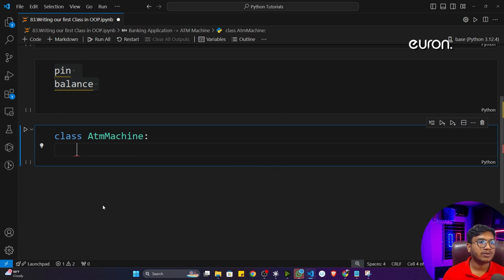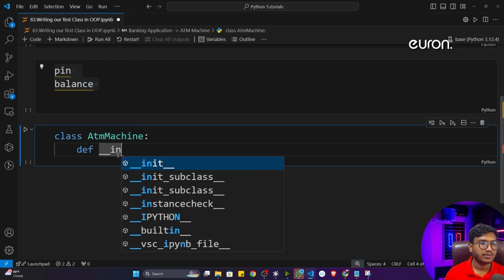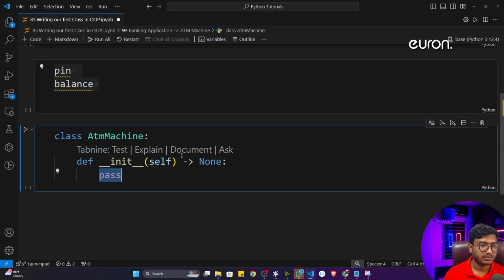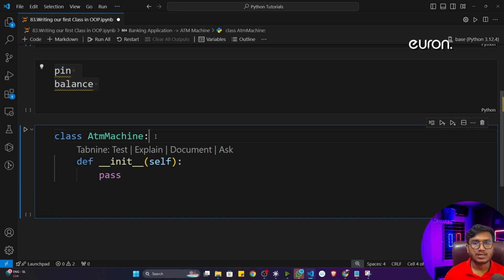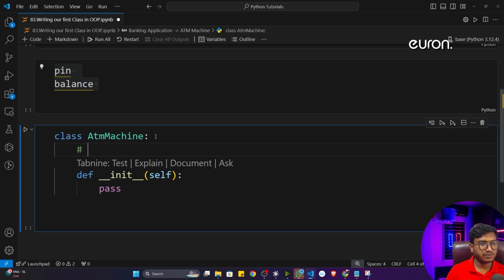Now first of all I have to define the data property inside a class. And how to define a data property? For this you have to use one special function inside a class called constructor. That's how we can define a constructor. Let me show you. Now you can ask me, what is a constructor? A constructor is nothing but a special function.